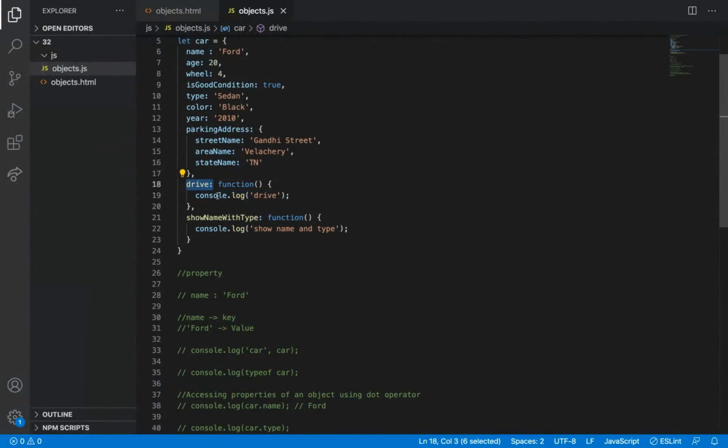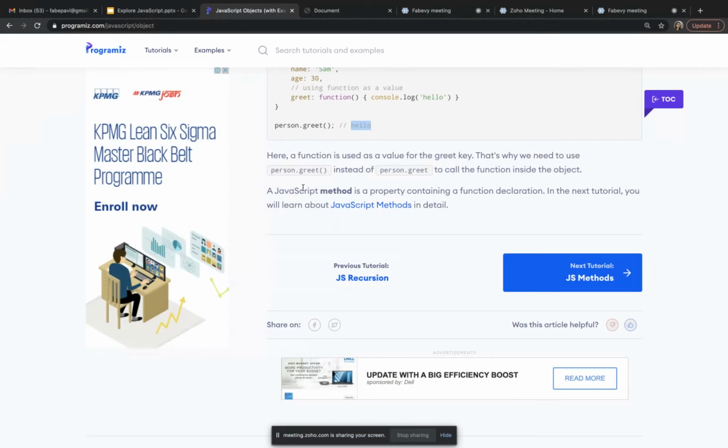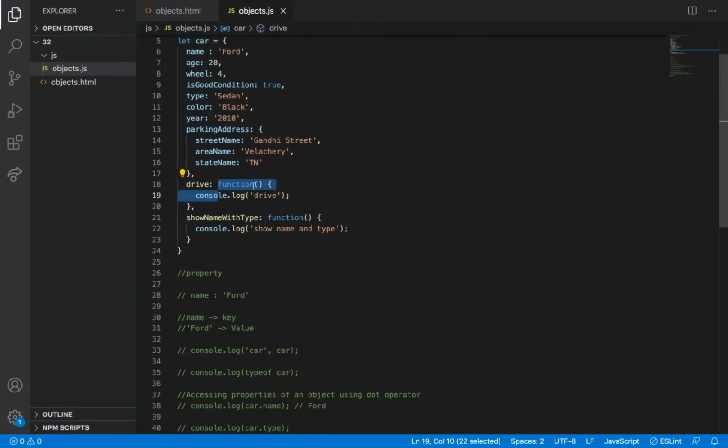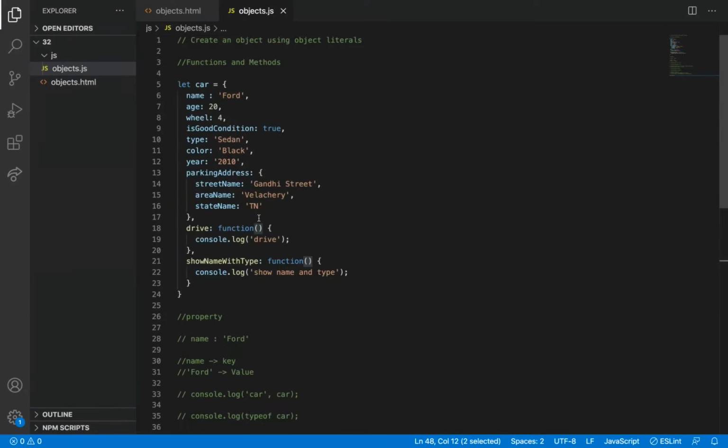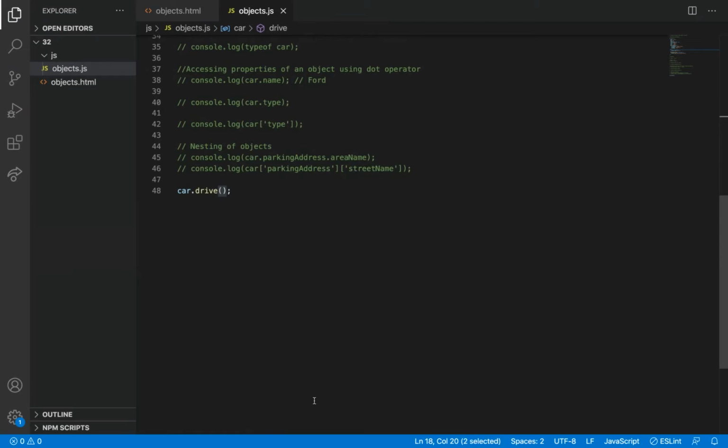Drive is also a key. Function is a value. This is a key and this is a value. They have mentioned it here. That's why we need to use person.greet. So we need to call the function inside it. So I need to call drive with parentheses. Then only I can call this function. You can just consider it like a function name. I'm just saying, for example, it is just like a function name. So if you want to call it, you need to call dot drive with this parenthesis, then only it will get called. That is the syntax for this.